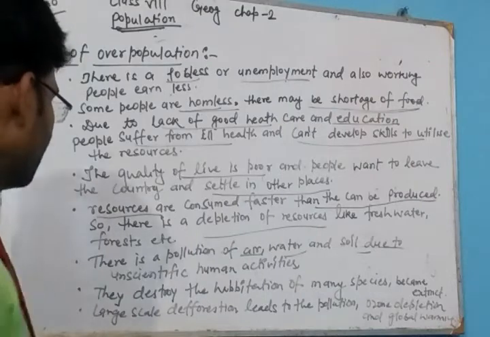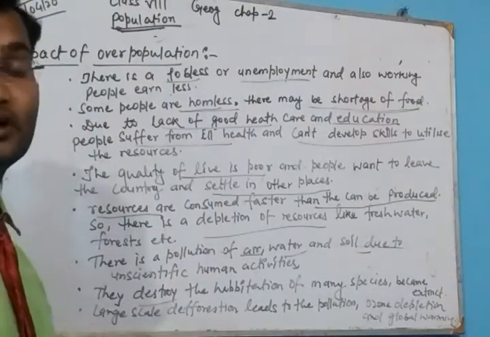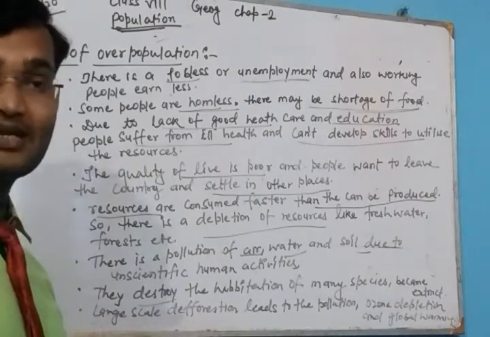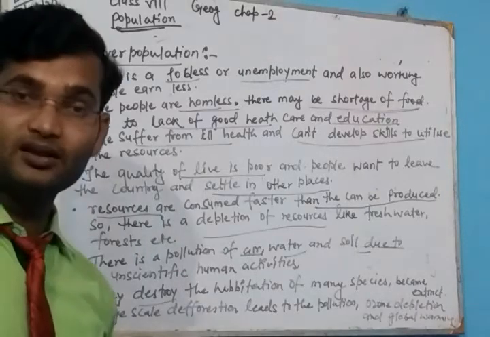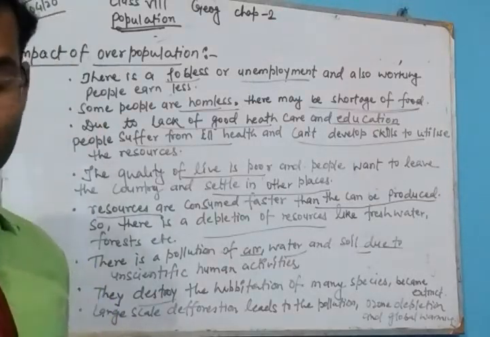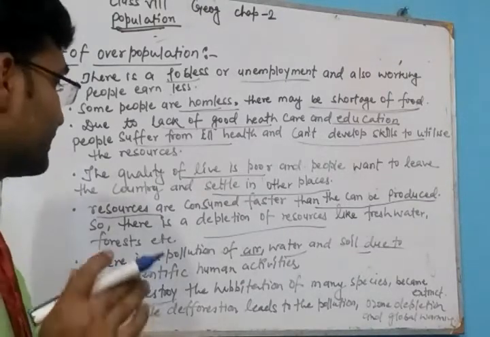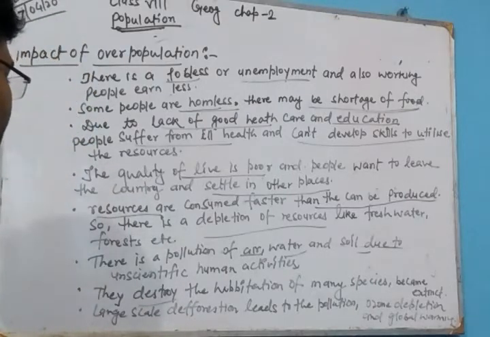Next point is they destroy the habitations of the different species. Different species का जो habitat है, means they will destroy the mountains, forests, etc. where they live. This destroys the habitats of many species.